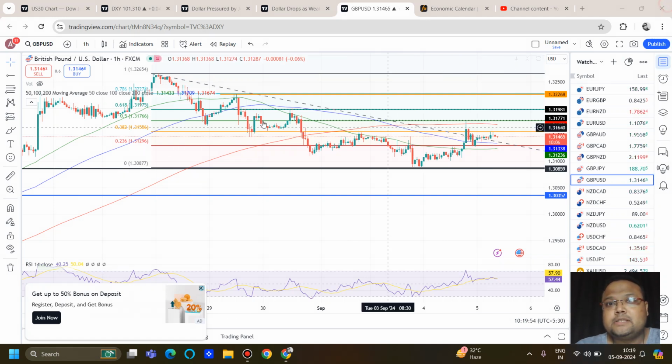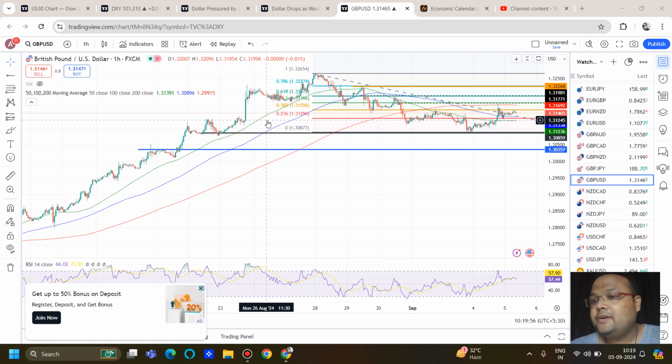Whatever we have discussed is solely for day traders, because this is not the right time for swing or positional trades because of the upcoming NFP. NFP, CPI, FOMC, these things provide direction to the market. So swing traders and positional traders should jump in when the direction of the market is clear. But when the market is expecting direction from a particular news event, swing traders and positional traders should stay away. This is a typical day traders' market.